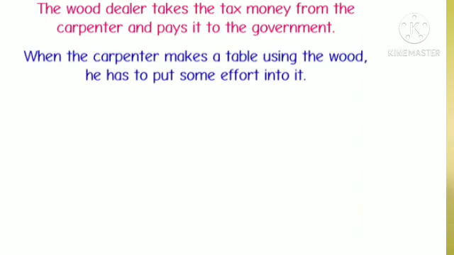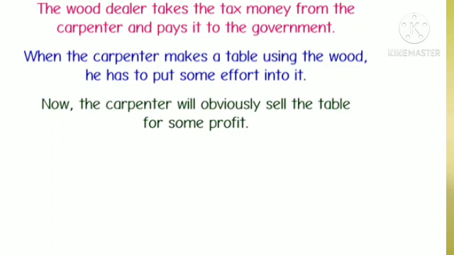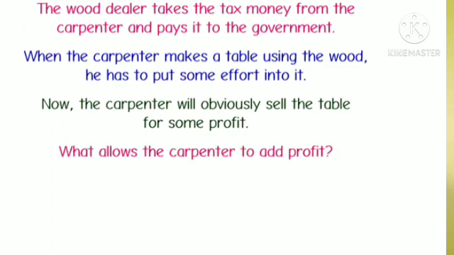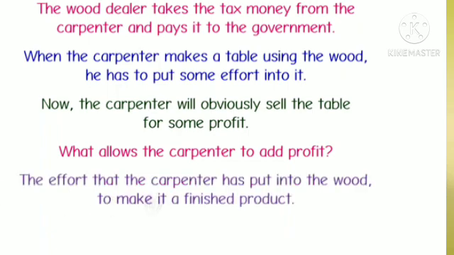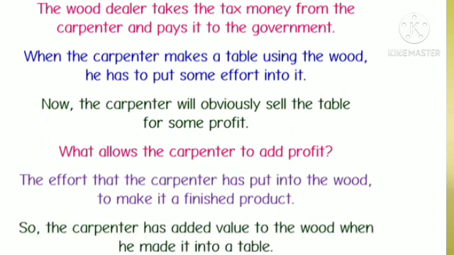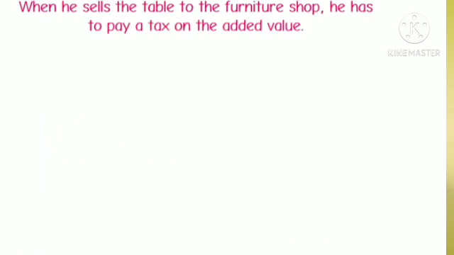When the carpenter makes a table using the wood, he has to put some effort into it. Now, the carpenter will obviously sell the table for some profit. What allows the carpenter to add profit? The effort that the carpenter has put into the wood to make it a finished product. So, the carpenter has added value to the wood when he made it into a table. When he sells the table to the furniture shop, he has to pay a tax on the added value.